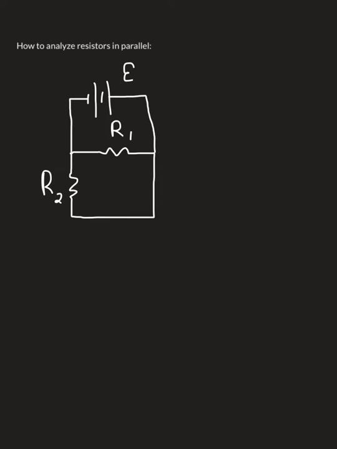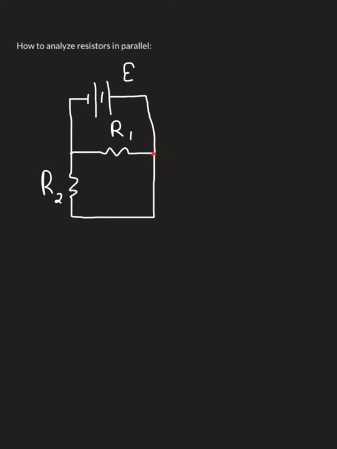This video is about how to analyze resistors in parallel. This circuit shows resistors in parallel. We can tell they're in parallel because if we visualize an imaginary positive charge, it moves away from the positive terminal of this battery, follows the wires, which are ideal and have no resistance.